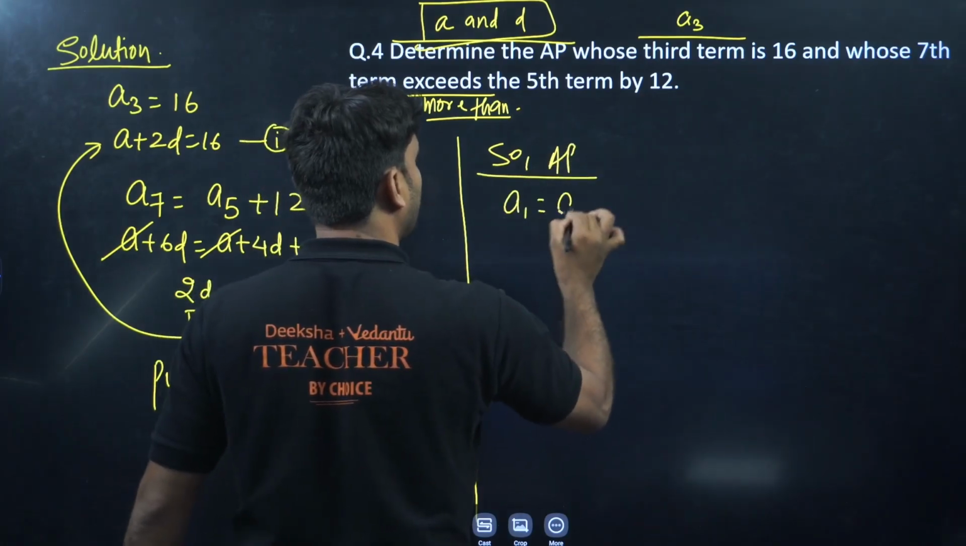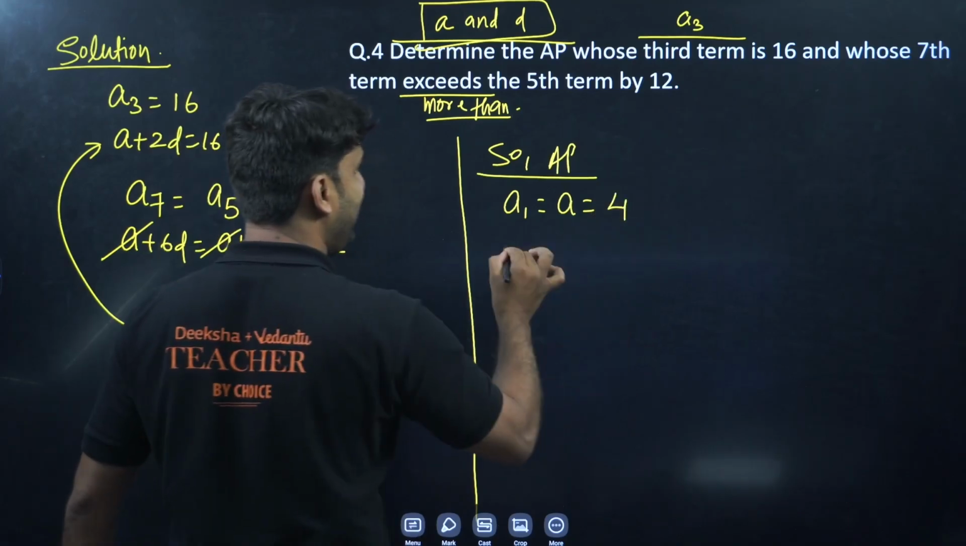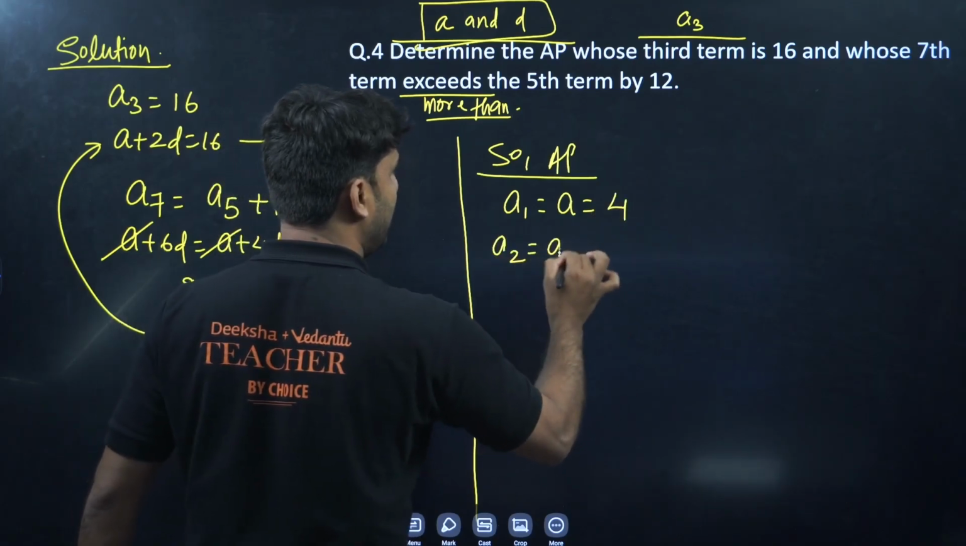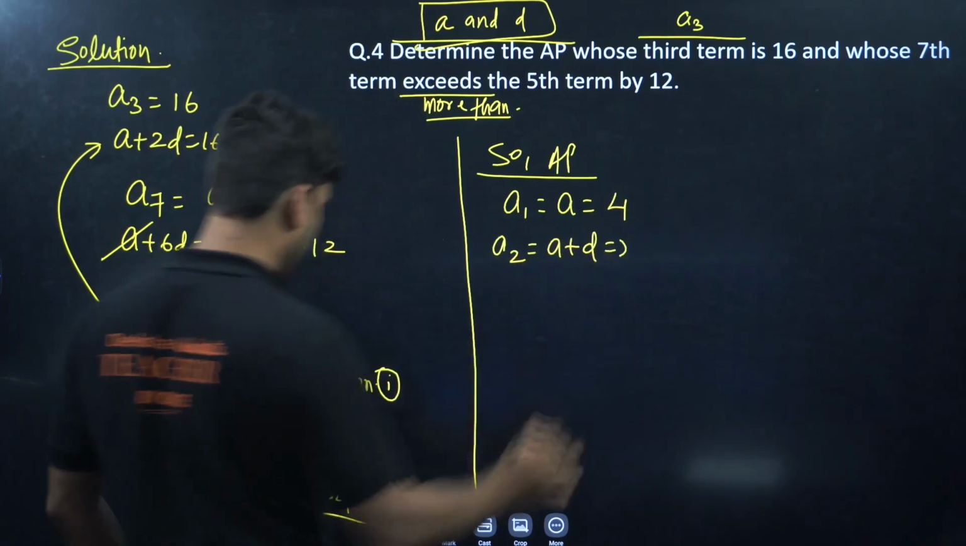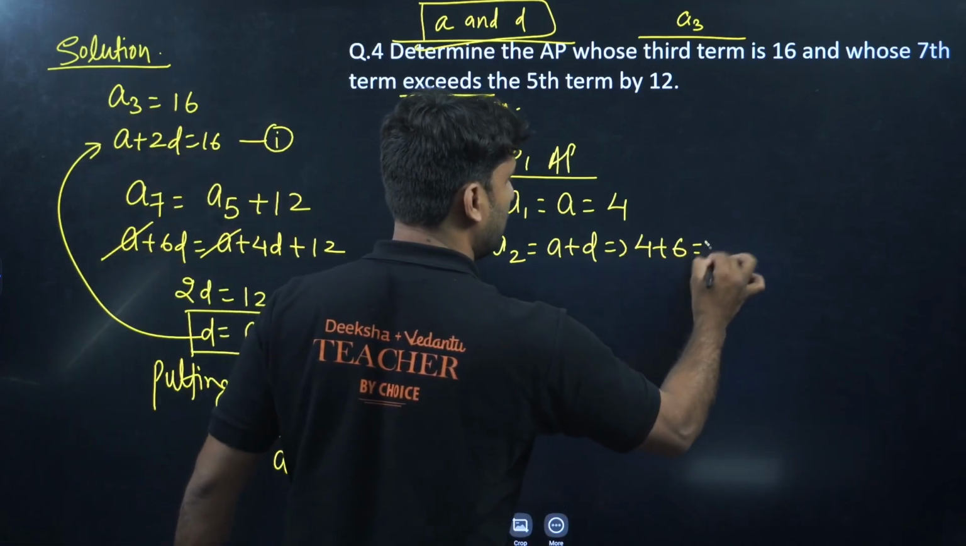A1 is equal to a, which is the first term, already 4. What will be A2, champion? A2 will be a plus d. So we have a as 4, we have d, so 4 plus 6, which is equal to 10.